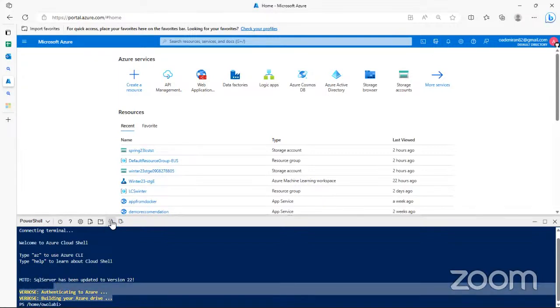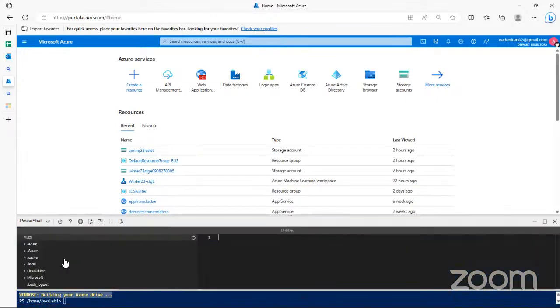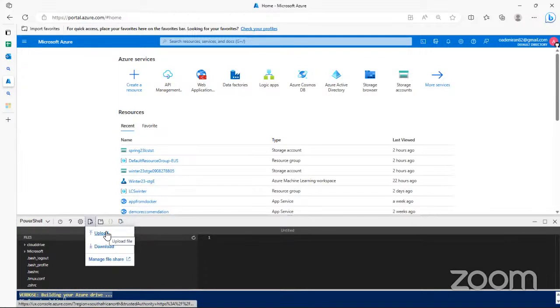And if I click on this place here, I can see a list of different files. I can upload files to this place, I can upload files from my local system here. So I can even work with Python files, I can work with JavaScript files, and even do installation of some of those tools.